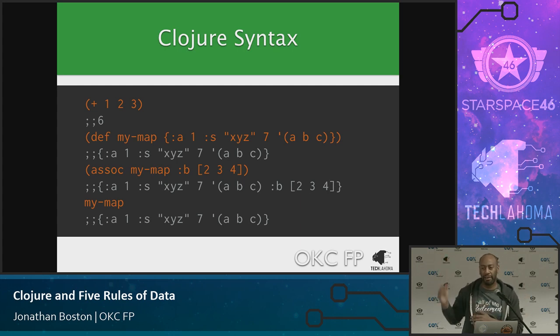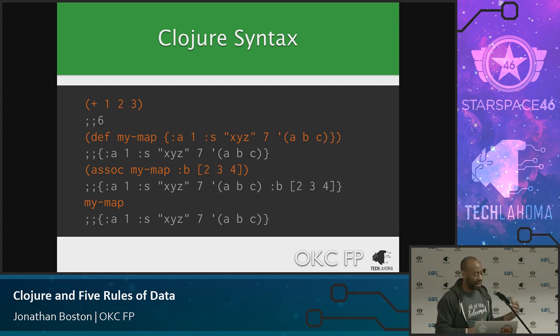So we just set the key as 7, and it has nothing to do with index, it's just the key, right? And then we have a list, which is the same as what we had up front, but we have a quote which says, this is a list of data, do not evaluate it, right? So it doesn't matter what's in there, it doesn't have to be a function first, this is just data, right? So it's just a list with A, B, and C, and A, B, and C are symbols, and my map is a symbol that references the map as a whole, and these are just symbols that we've defined, and we haven't said exactly what it refers to.